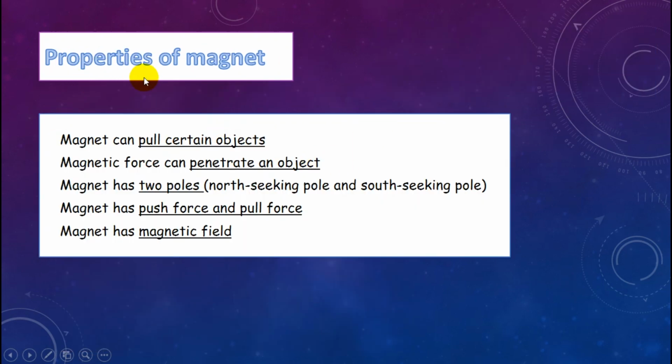Today we will learn about the properties of magnets. A magnet can pull certain objects. Magnetic force can penetrate an object. A magnet also has two poles, the north-seeking pole, or north pole, and the south-seeking pole, or south pole. A magnet also has push force and pull force. And a magnet also has a magnetic field.